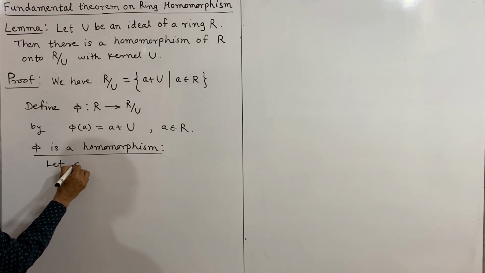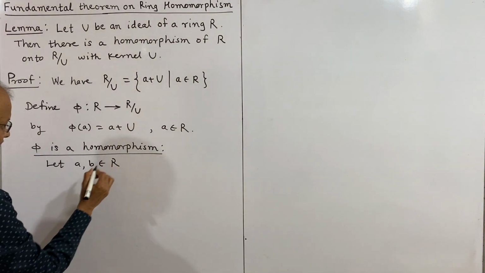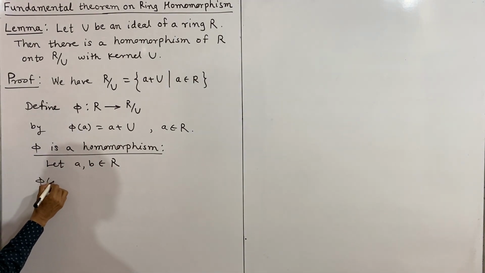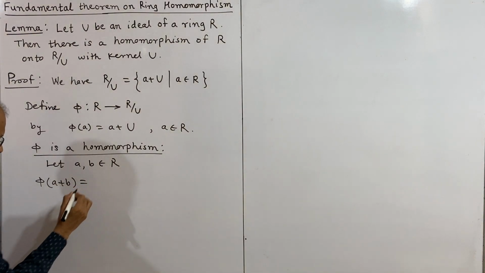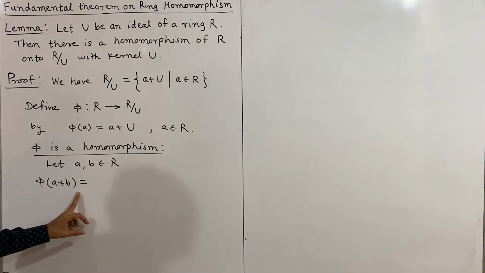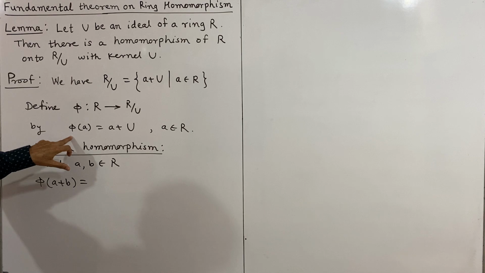Let A and B belong to R, then phi of A plus B. This we have to prove is equal to phi of A plus phi of B. But by definition, what is the definition of phi?